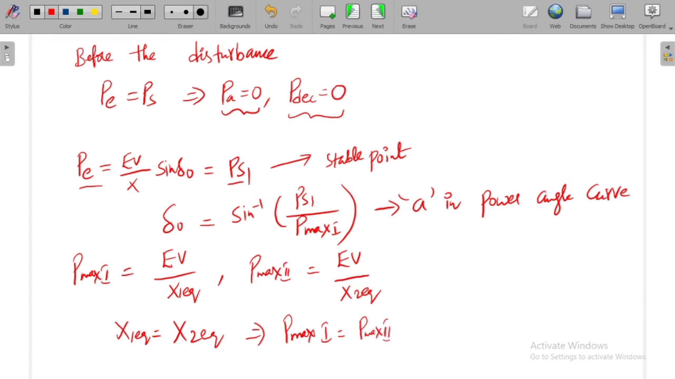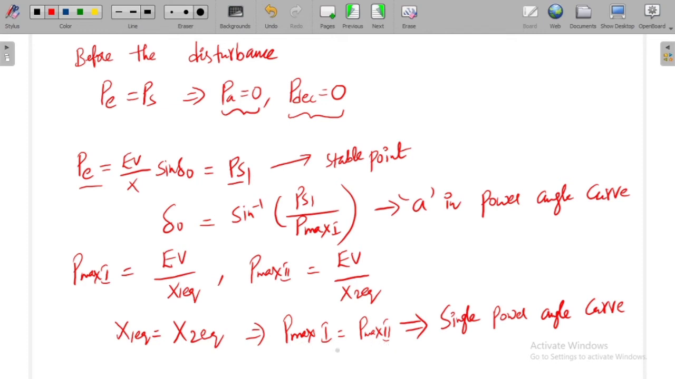Is it right? As both have the same maximum power transfer, we have only a single power angle curve. In order to understand the application of equal area criteria here, we take the help of only a single power angle curve. Why are we taking only a single power angle curve?